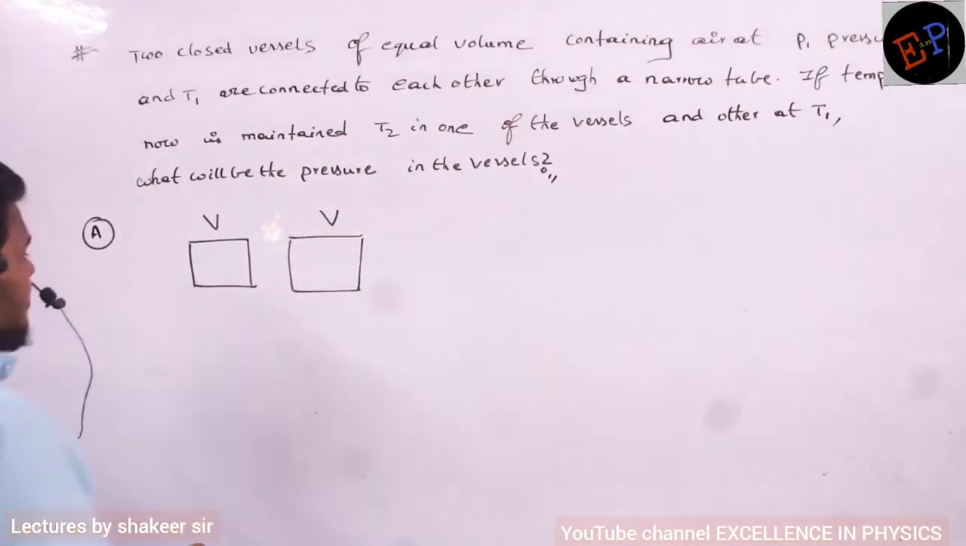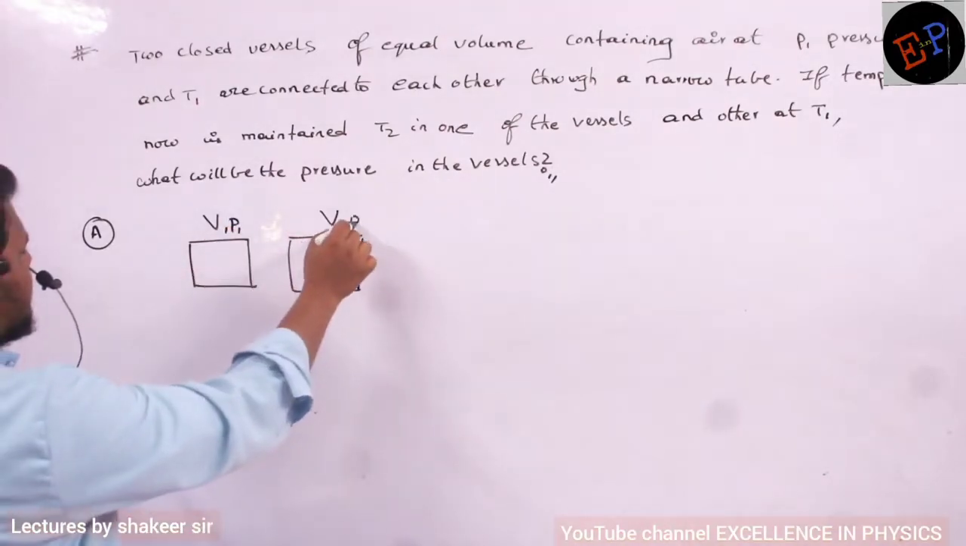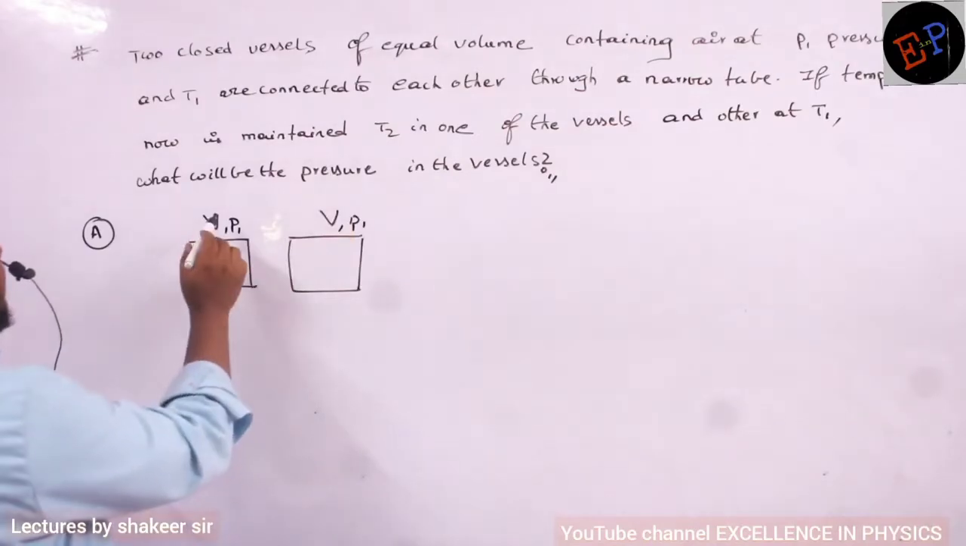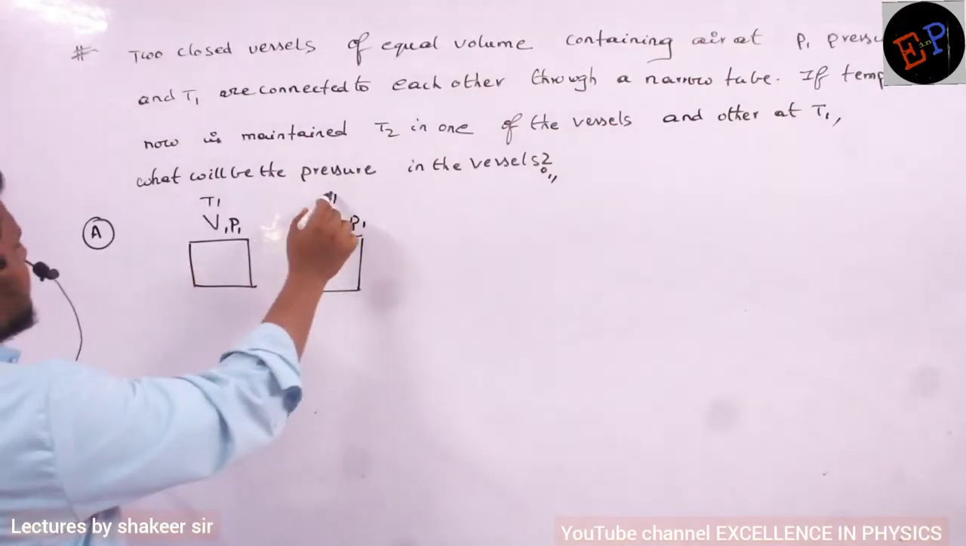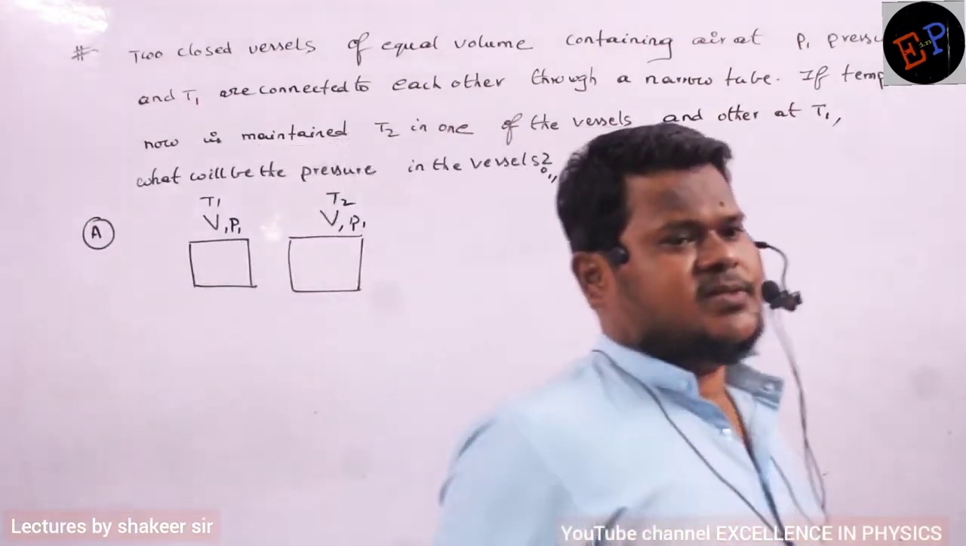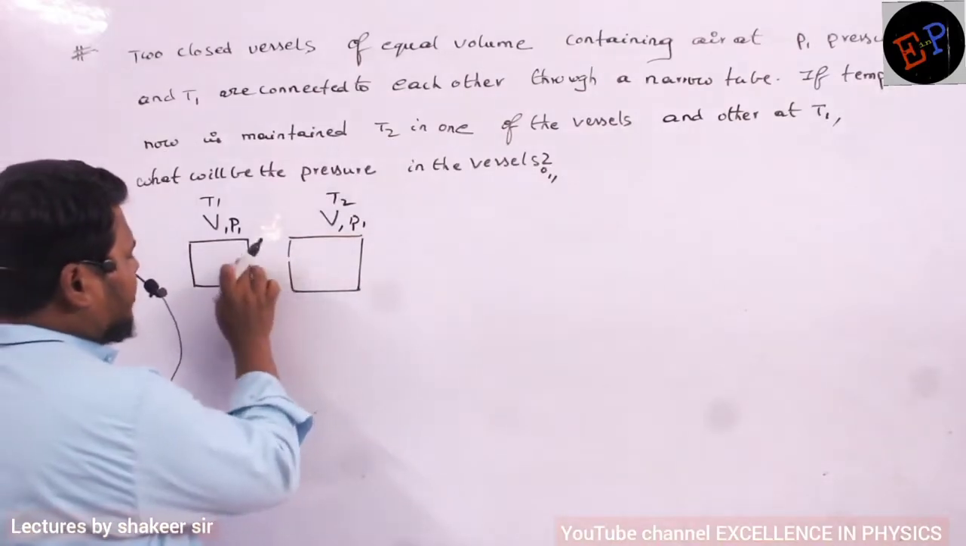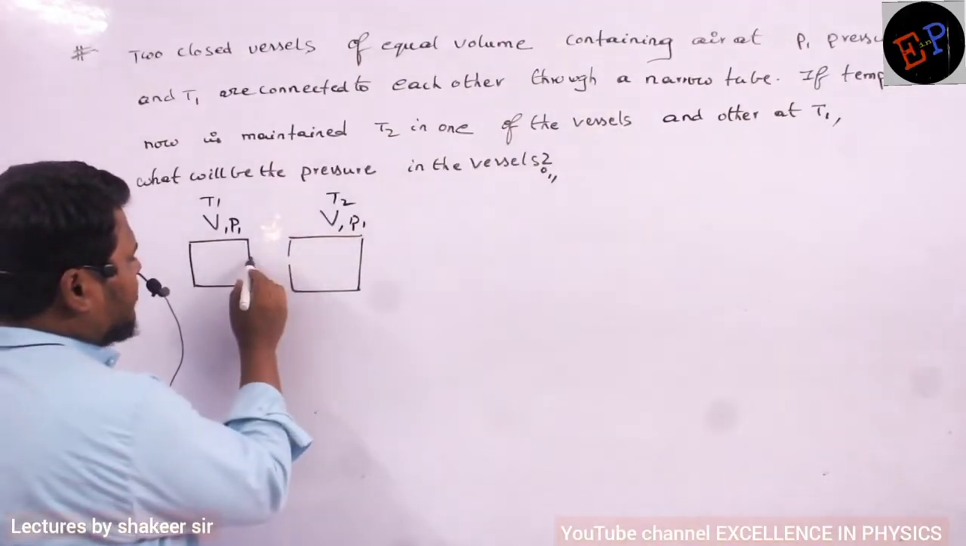Volumes are same. Then what about pressure? Here pressure is P1 and here also pressure is P1. Pressures are also same. And temperatures also are the same. Pressure is same, volume is same, temperature is also same. Everything is same. So now what are we doing? We are connecting both of them by a tube.